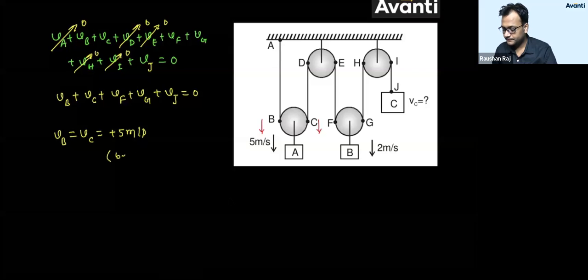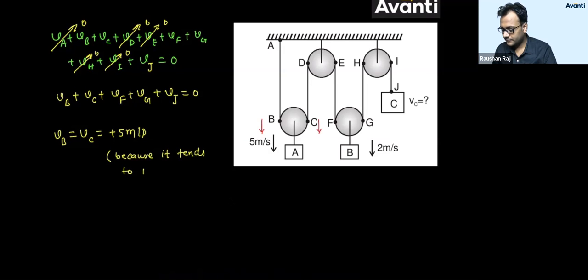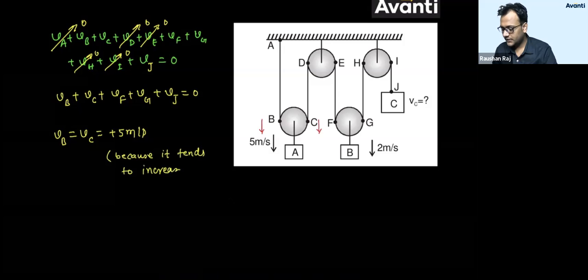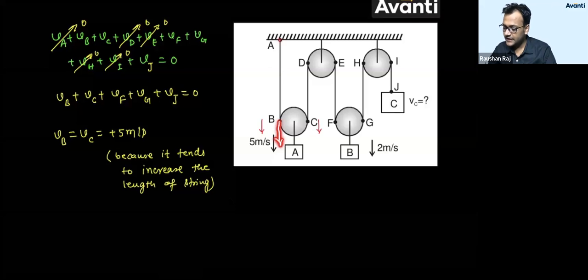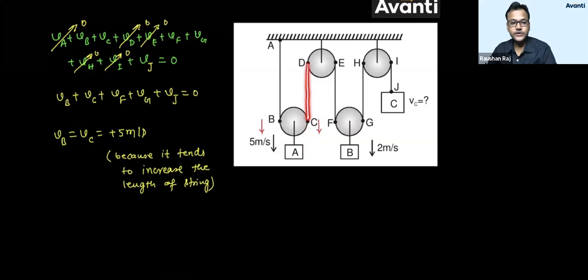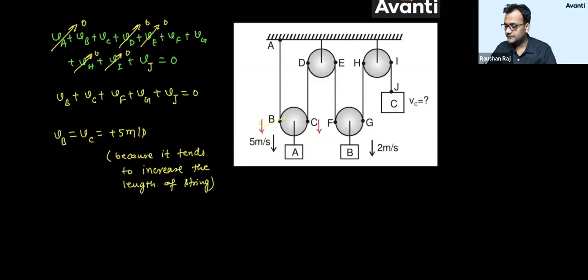Because it tends to increase the length of the string. So if point B will try to come down, the length of AB will try to increase. If C point will try to come down, the length CD will try to increase. So that is why I have to use a plus sign. All right. So B and C done.